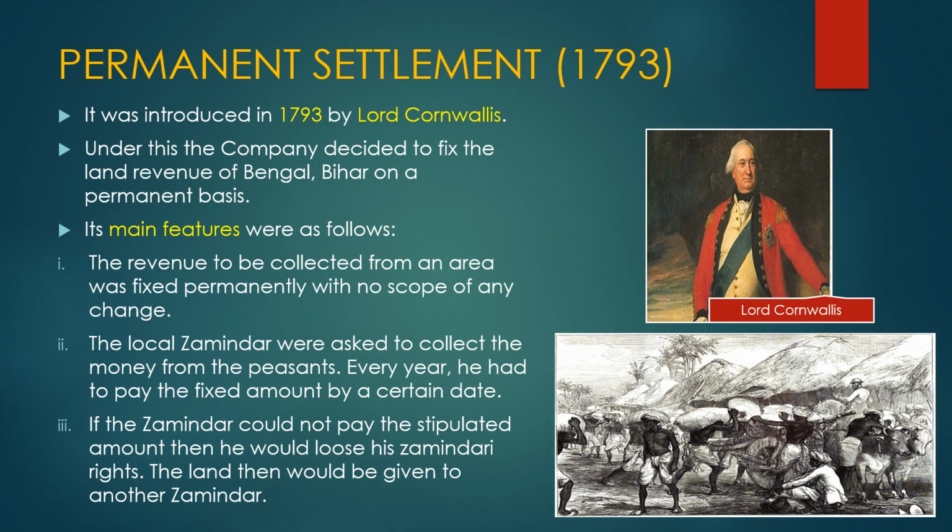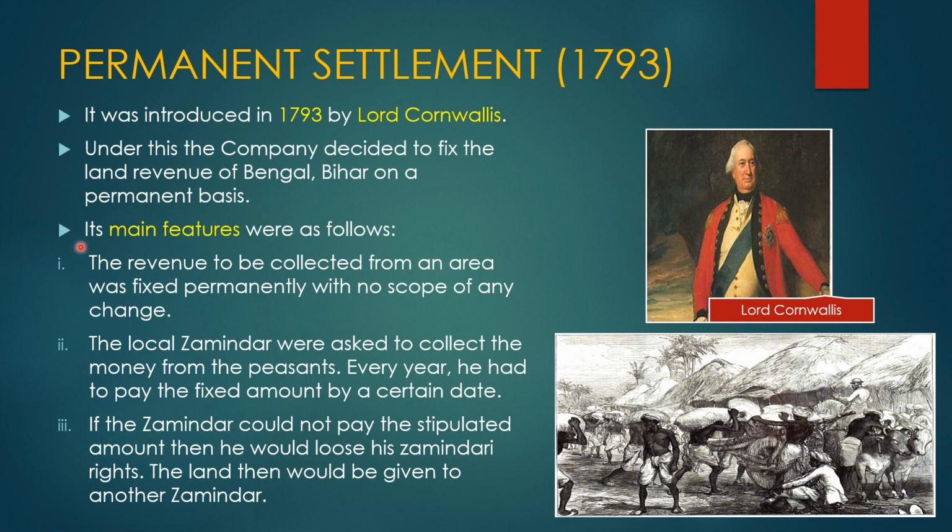Permanent settlement, year 1793. The permanent settlement system was introduced in 1793 by Lord Cornwallis. Here you can see the picture of Lord Cornwallis. Under this, the company decided to fix the land revenue of Bengal and Bihar on a permanent basis. So the company has now fixed a particular amount as land revenue in Bengal and Bihar.